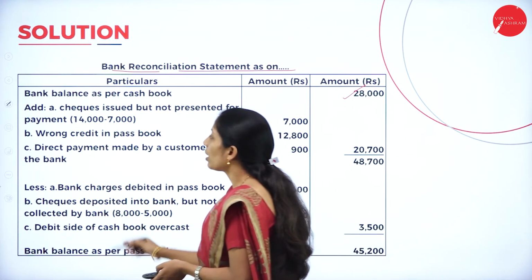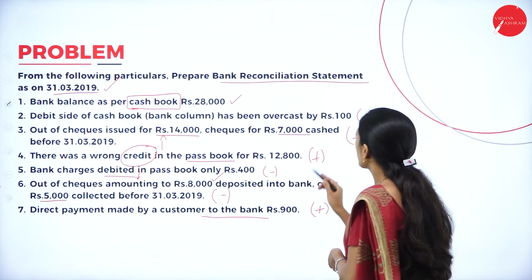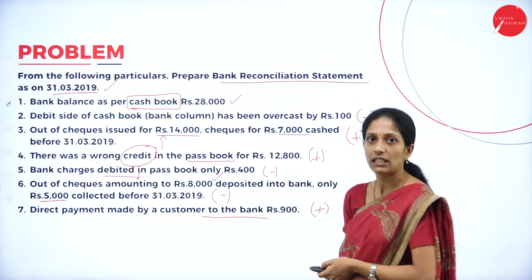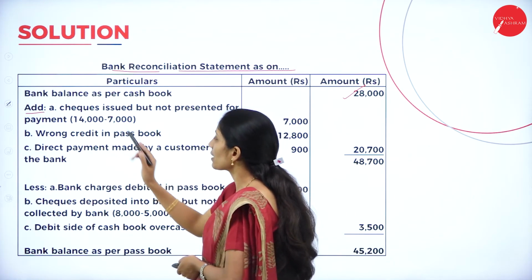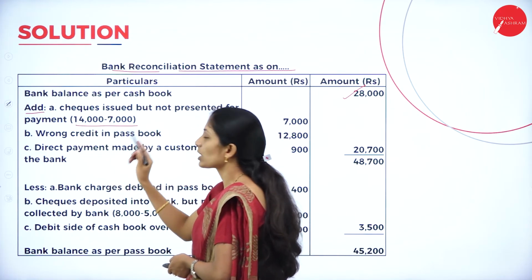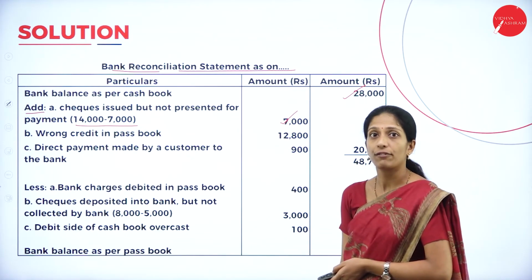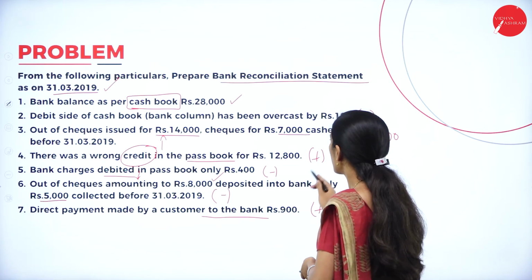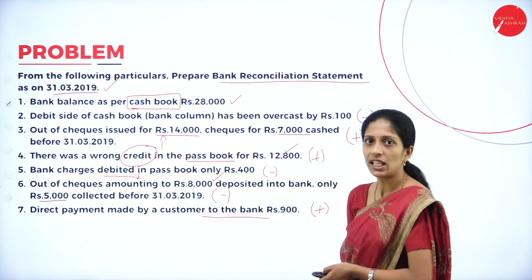Next we will record all the add items. So which are the items to be added? If you see the third one, out of cheque issued 14,000, only 7,000 has been cashed. So how do we write? Cheque issued but not presented for payment, that is 14,000 minus 7,000. So we'll take only 7,000. I have told you why we have to take only 7,000. Next, the items to be added is, there was a wrong credit in the passbook, 12,800.